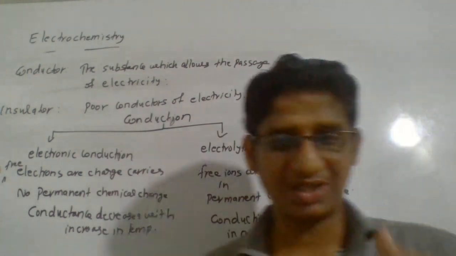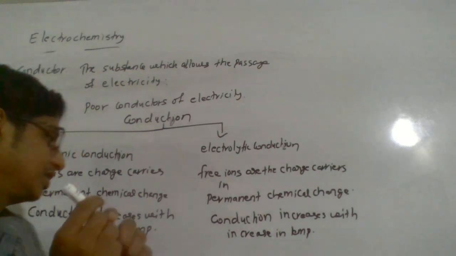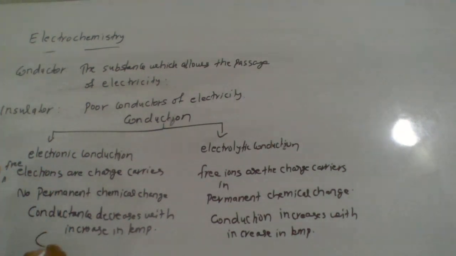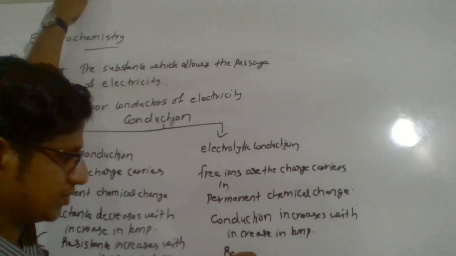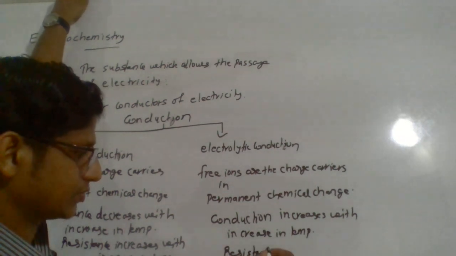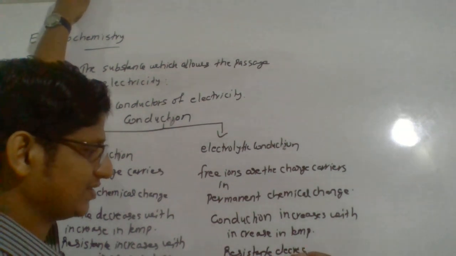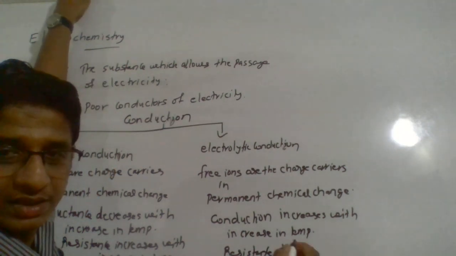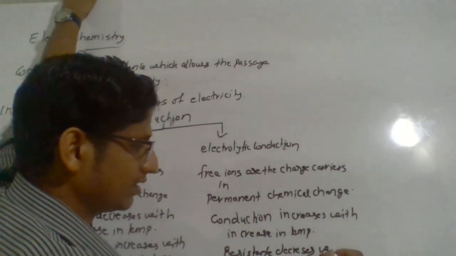That is why when you increase the temperature, metallic conduction decreases, or we can say the resistance increases with the increase in temperature, while the opposite here: resistance decreases with the increase in temperature.